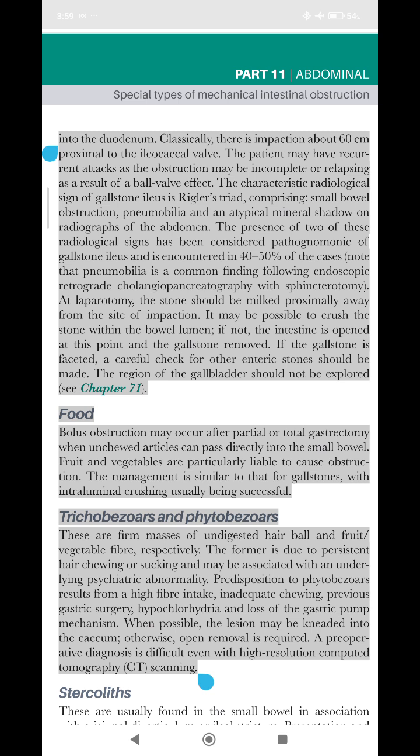See Chapter 71. Food. Bolus obstruction may occur after partial or total gastrectomy when unchewed articles can pass directly into the small bowel. Fruit and vegetables are particularly liable to cause obstruction. The management is similar to that for gallstones, with intraluminal crushing usually being successful. Figure 78.3 Obstructing stricture.